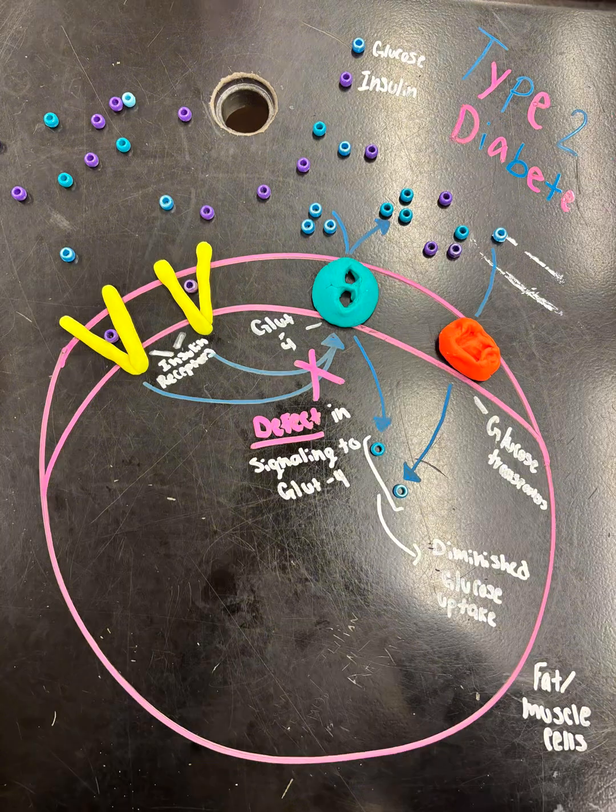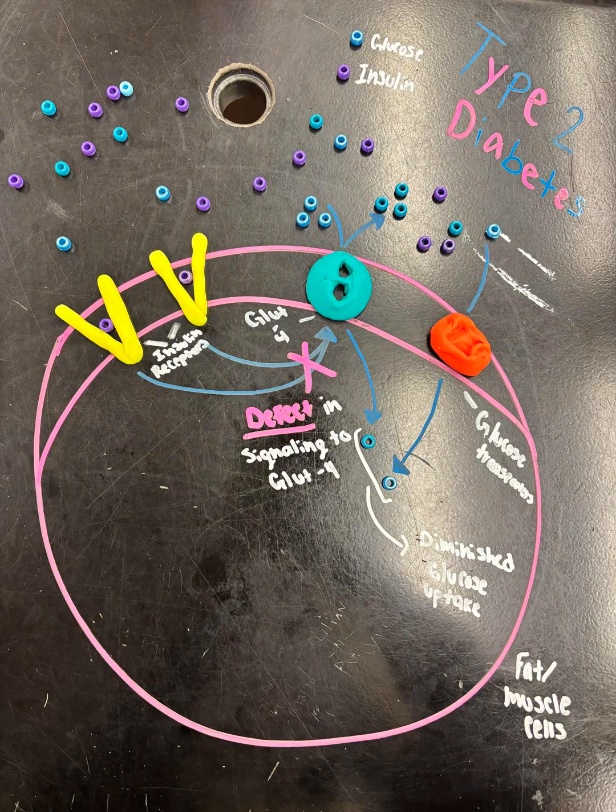The ligand is insulin, which comes from the pancreas behind the stomach. The ligand initiates the signaling process by binding to a specific receptor on the cell membrane, causing a conformational change in the receptor, which triggers a cascade of intracellular events. The primary receptor involved is the insulin receptor, INSR, which sits on the surface of the muscle, liver, and fat cells, binding to the insulin as its ligand.